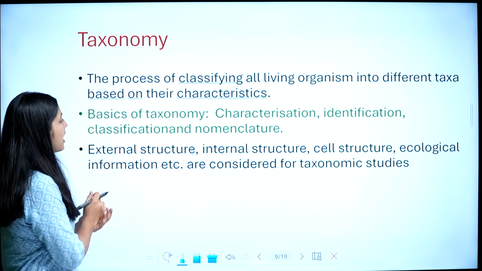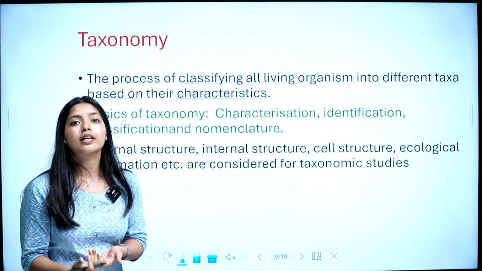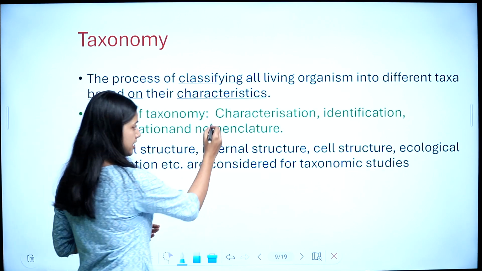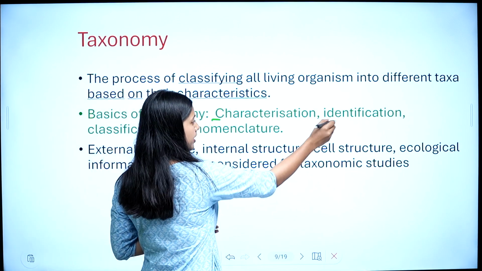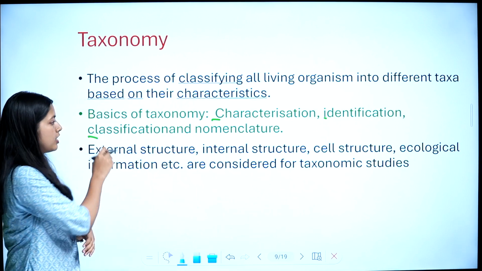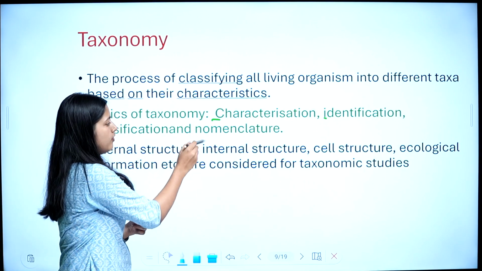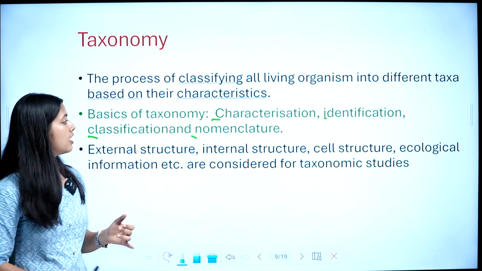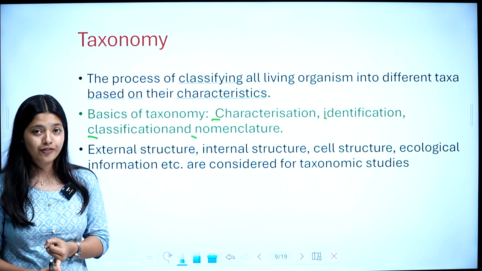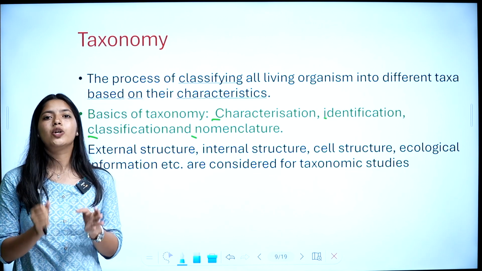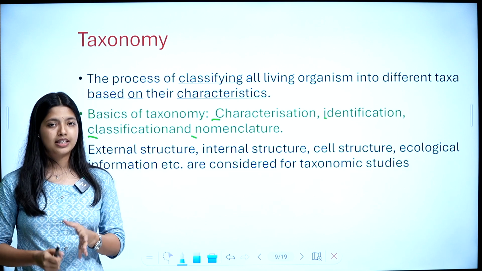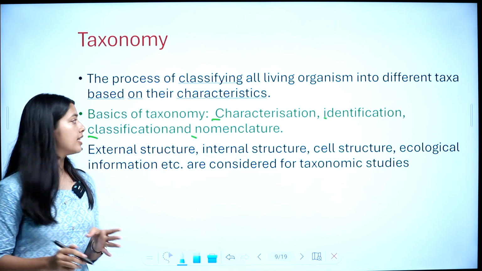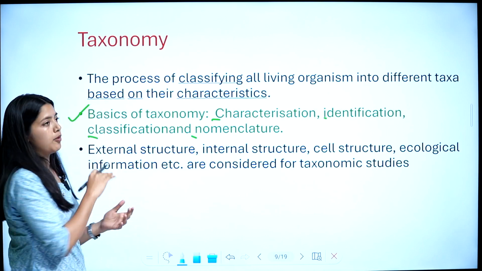So, the basis of taxonomy. When we say we are doing taxonomy, we will have to do characterization, we will have to do identification, we will have to do classification, and we will have to give a name, that is nomenclature. So the basis of taxonomy is characterization, identification, classification and nomenclature. Is that clear? These are the basis of taxonomy.